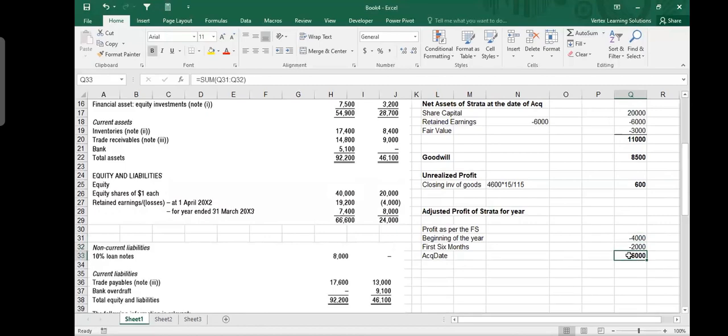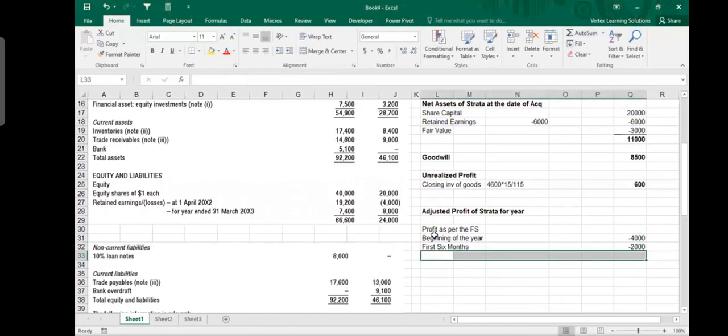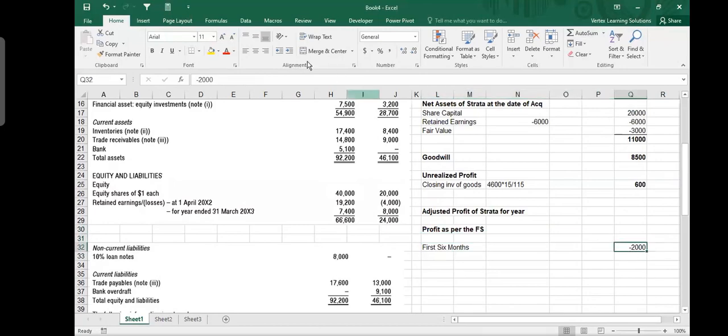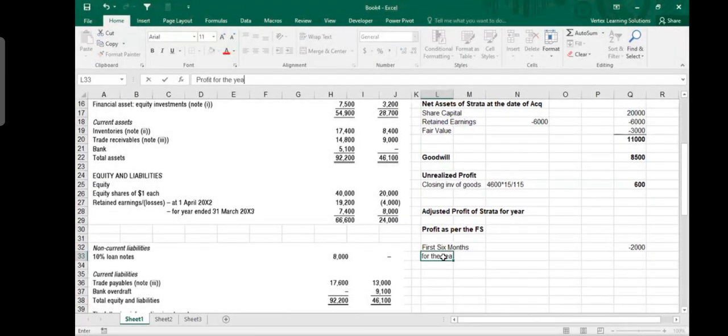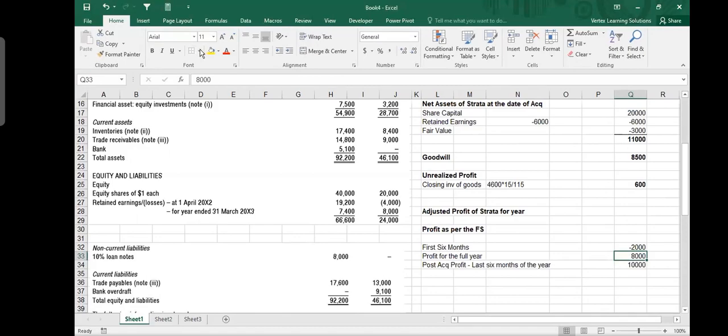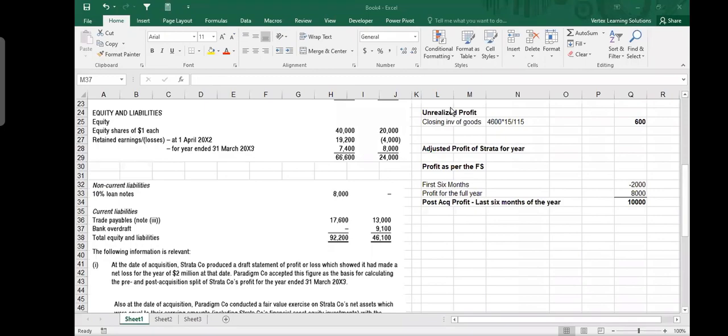This is what we did before as well. Profit for the year, there is 8.2. I think I don't need to make it like this. I also don't need to write down this one. We should only say like this one. We should say that first 6 months minus 2,000 loss. Profit for the full year was 8,000. And I would say that post-acquisition profit, which means last 6 months of the year, that is 10 million. Okay, this is the number we need, because we have to divide the profit which is after acquisition.